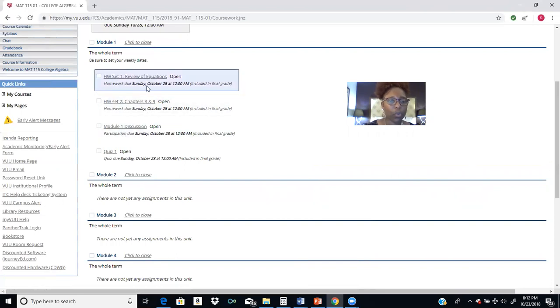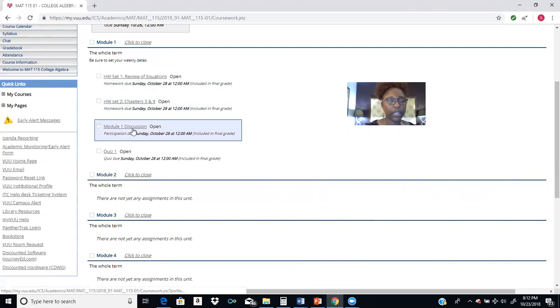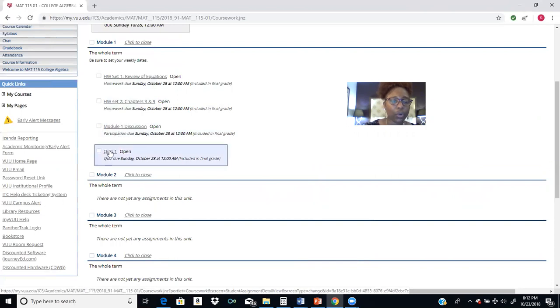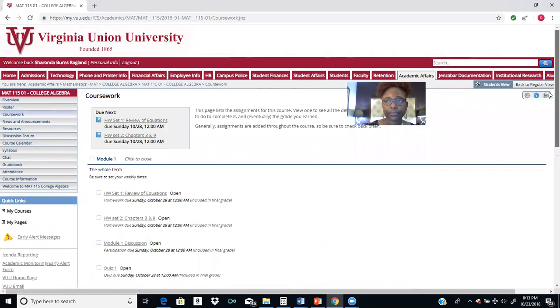You have homework that's in the My Math Lab. You have a discussion, which is in the Genza bar online platform. And then you have your quiz, which is also in the My Math Lab. Homework, quizzes, and tests are done in My Math Lab. Your discussion is done in the Genza bar, under the discussion forum. Over to the left, you'll see Discussion Forum.